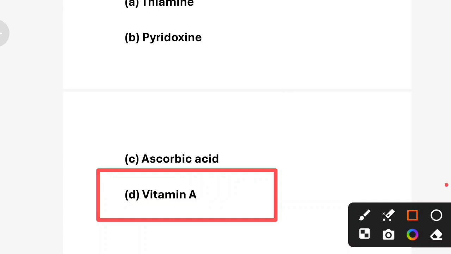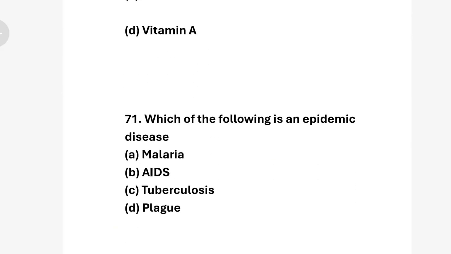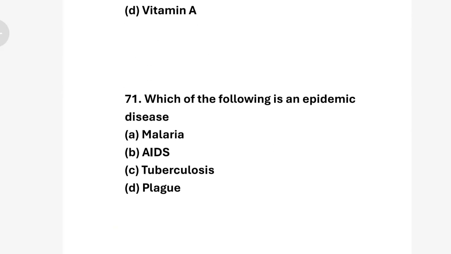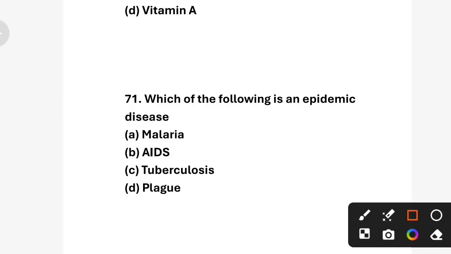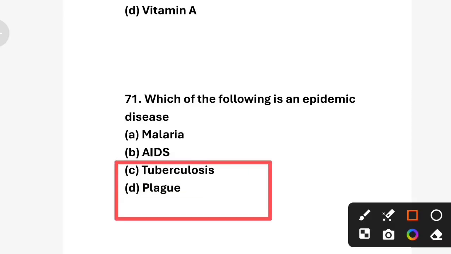Vitamin A can cause hypervitaminosis A, leading to liver damage, bone pain, nausea, dizziness, and birth defects in pregnant women. Next question. Which of the following is an epidemic disease? Option A malaria, option B AIDS, option C tuberculosis, option D plague. So correct answer is option D. Plague is an epidemic disease. Next question.